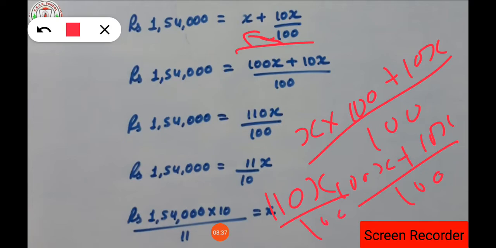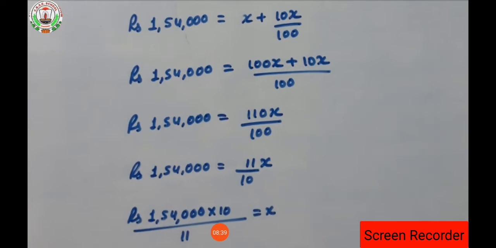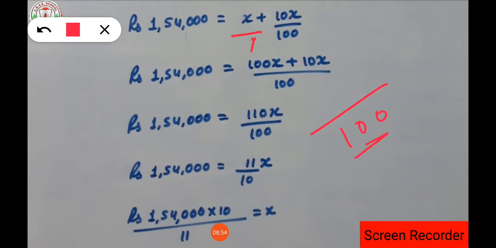First you can solve by this method, or you can also solve by taking an LCM. Since no denominator is present for X, that means 1 will be the denominator of X. So what will be the LCM of 1 and 100? That will be 100 itself. 100 comes in the table of 1 how many times? 1 time. That means that 1 will be multiplied with the numerator. So X into 1. Then which sign will come? Plus, because plus is present between these two terms.